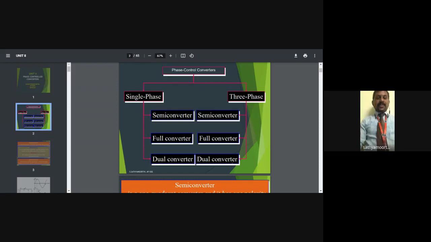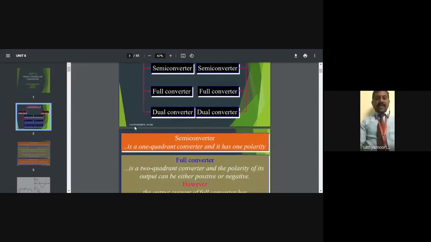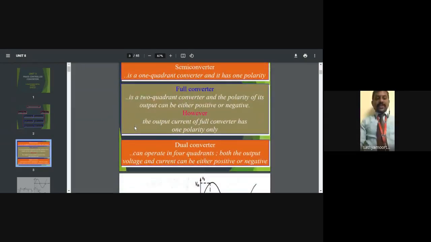They are classified into three modes. In single phase: first, semi converters; second, full converters; third, dual converters. Likewise for the three phase supply: semi converter, full converter, and dual converter. These are the applications based on the power supply in phase controlled converters. So step by step we have to start.